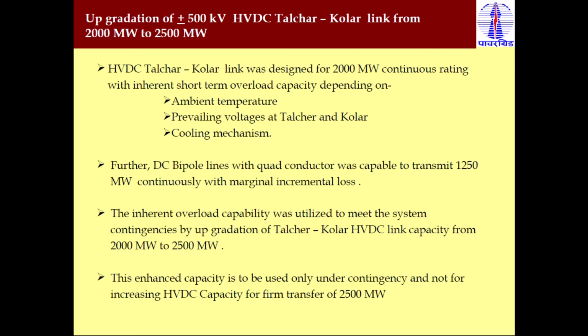Then there have been many upgradations in this HVDC system. As of now it is designed for 2000 megawatt continuous rating, but in future, because of the upgradation, it is possible to transmit power up to 2500 megawatts. So this is the upgradation done in this HVDC system.